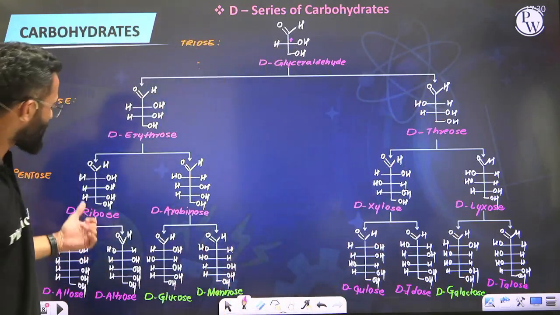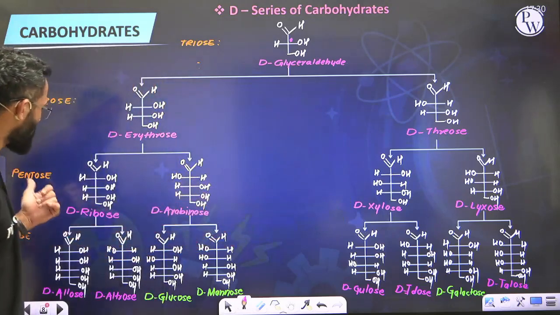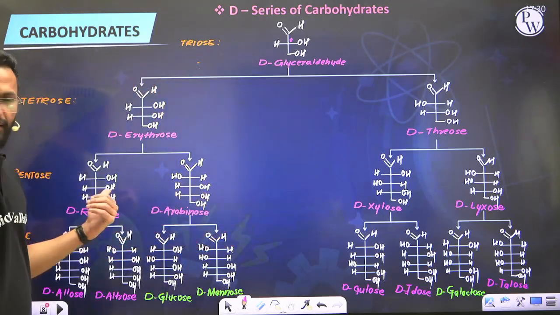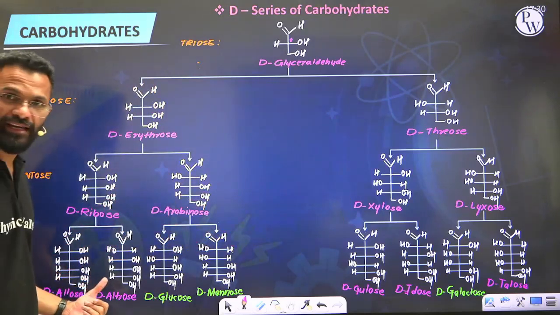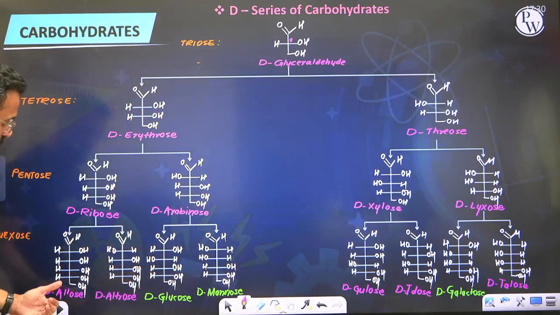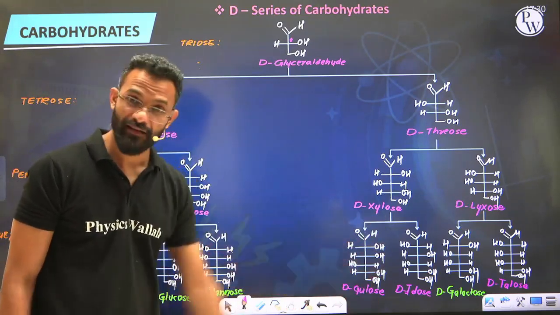5 carbons are ribose, arabinose, xylose and lyxose. So I don't think remembering names up to pentose is really that difficult, because they are quite simple. Yes, remembering the names of all hexoses becomes a little complicated, for which I told you the statement: all altrose gladly make gum in gallon tank.